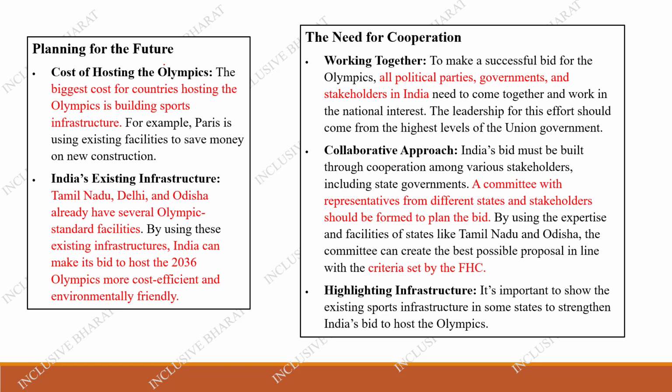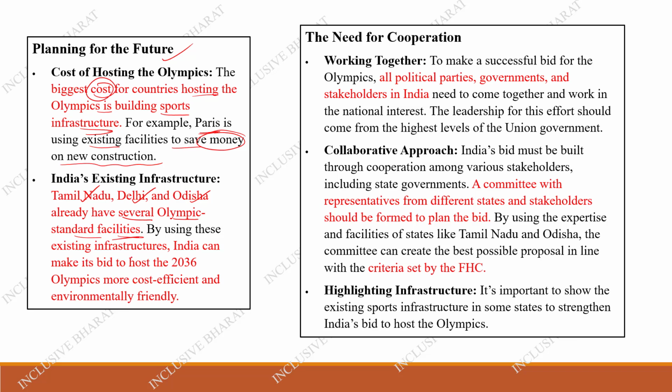So, planning for the future. The biggest cost for the countries hosting the Olympics is building sports infrastructure. In Paris, they used existing facilities to save money on new constructions. If you take India, states like Tamil Nadu, Delhi, and Odisha already have several Olympic standard facilities.